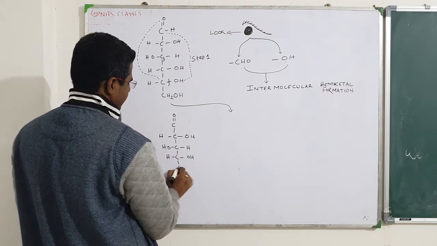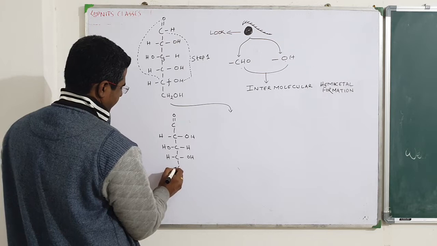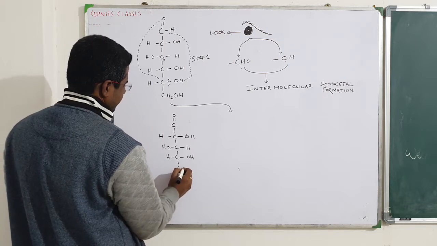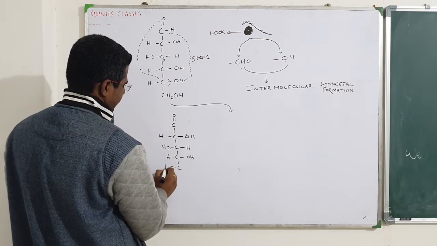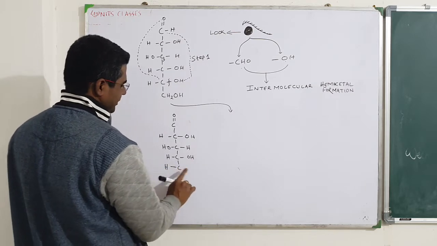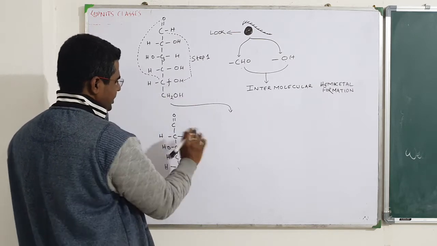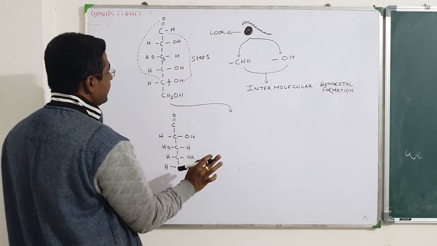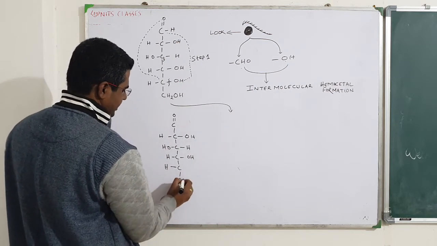Now here is a bond of H. Let's take H on this side. This bond is broken at this moment. This OH I have to connect somewhere, right? You will see CH2OH.